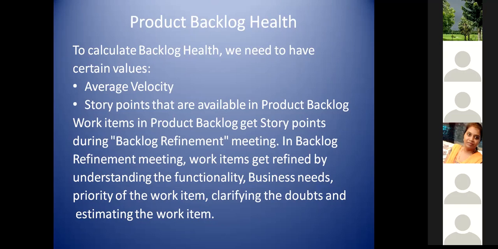What is velocity? In a sprint, the team is committing 30 story points. They may be able to achieve it, they may not be able to achieve it, or they may achieve more than 30 also. Three situations: achieving less than what we have committed, achieving more than what we have committed, or exactly achieving what we have committed.